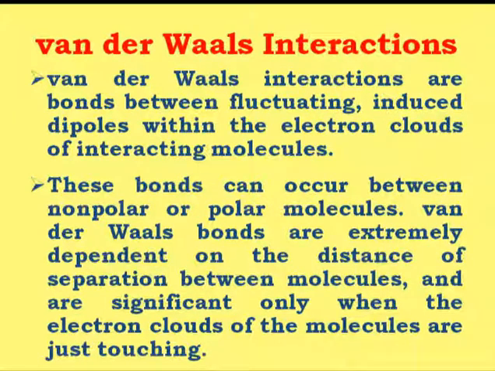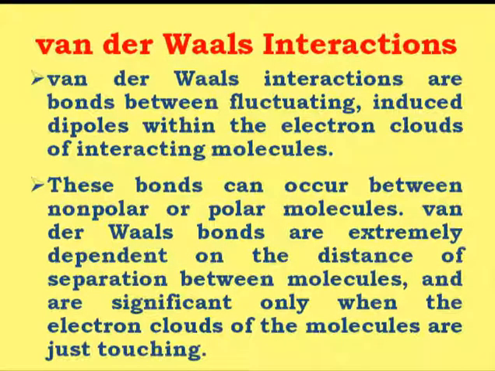But if we talk about the ionic bond, it depends upon the dielectric constant and it is formed between polar molecules, because only polar molecules can undergo ionization and generate the cations and anions which can form the bond. But in the case of van der Waals interaction, the bond can form between non-polar or polar molecules.